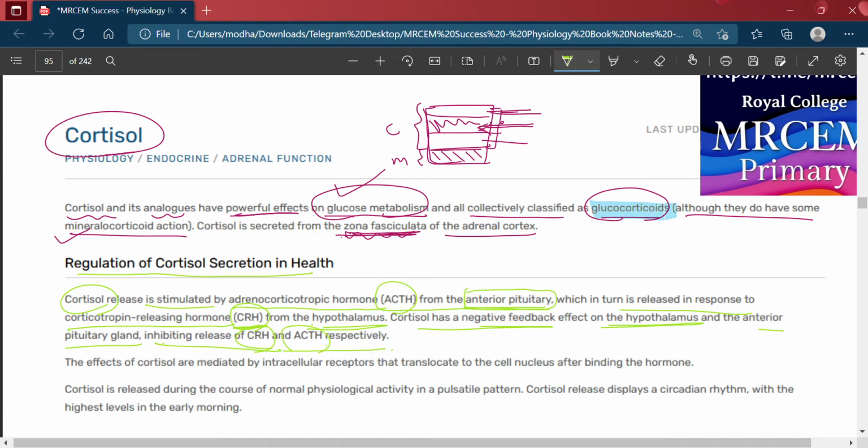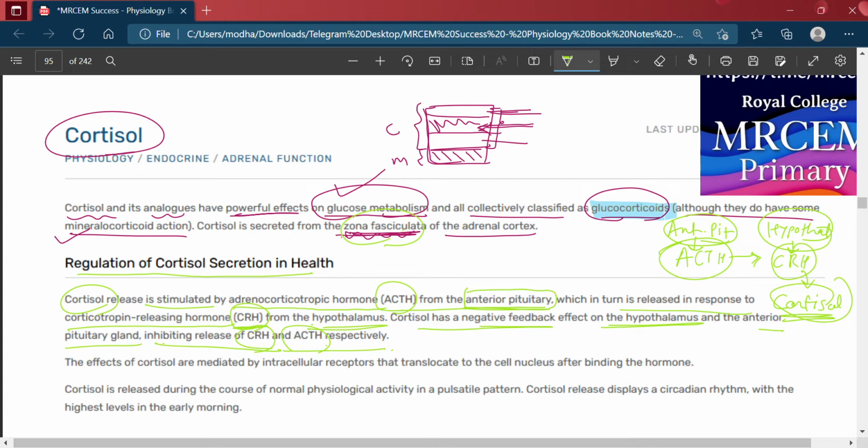So we have learned that ACTH is secreted from the anterior pituitary, and corticotropin-releasing hormone from the hypothalamus increases its secretion. ACTH increases the secretion of cortisol from the zona fasciculata in the adrenal cortex.